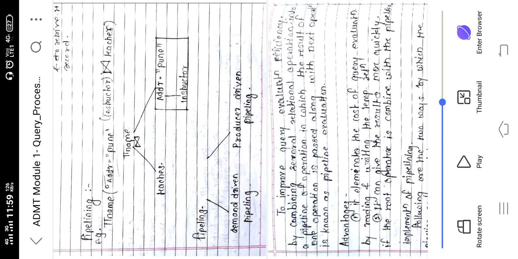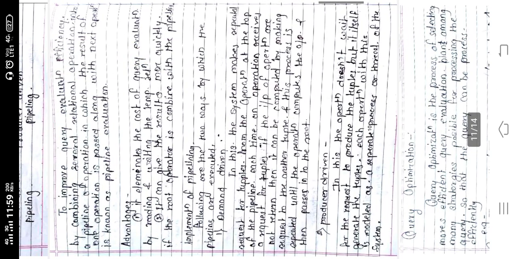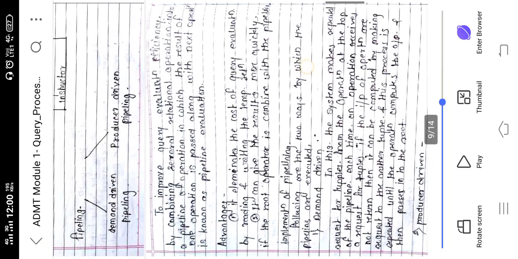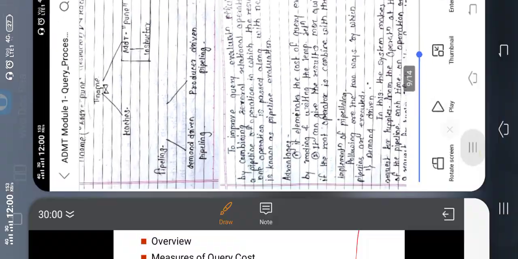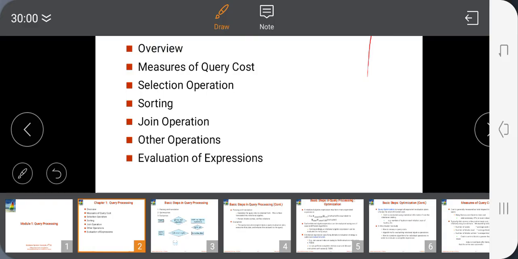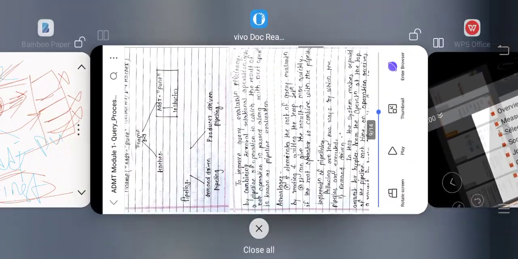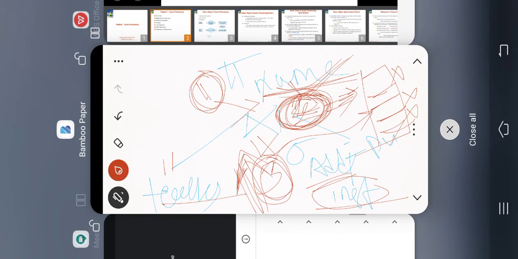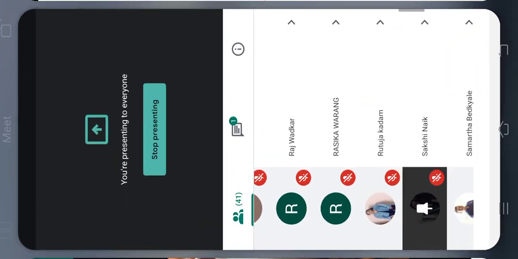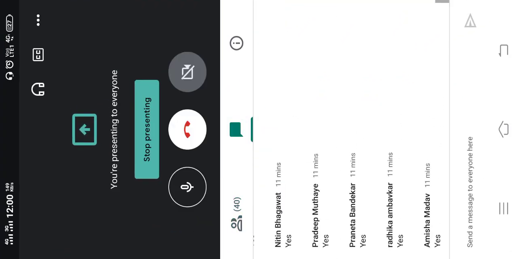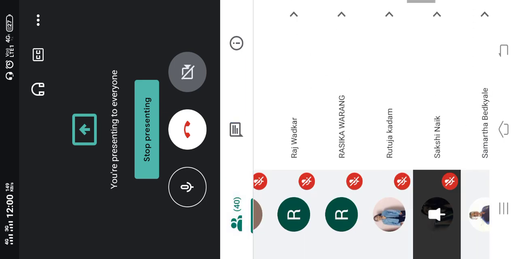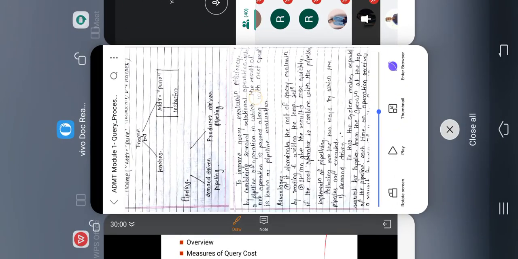There are two types of pipelining, demand driven and producer driven. And what do you mean by producer driven? Just now I have told you handwritten notes are there, so from there you can read out. And are you able to see? Are you able to see where it is? Are you able to see the screen? Yes, yes, yes. Okay, okay.